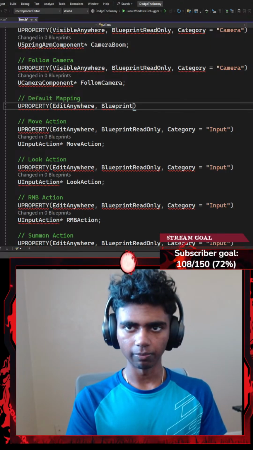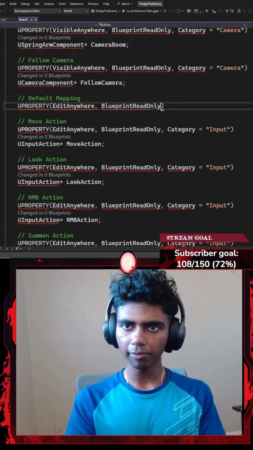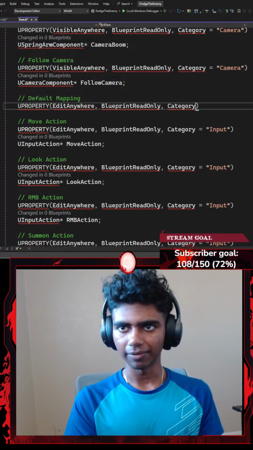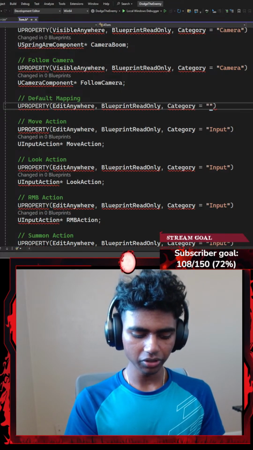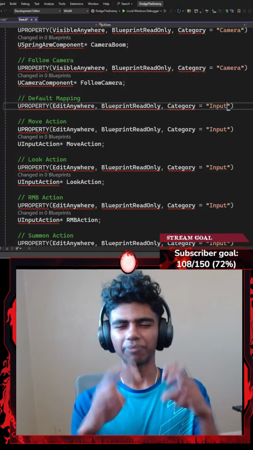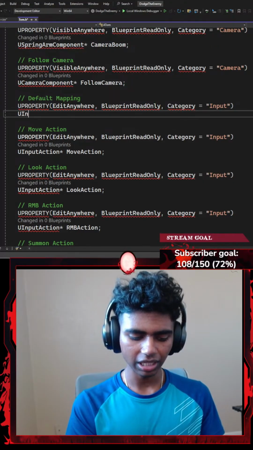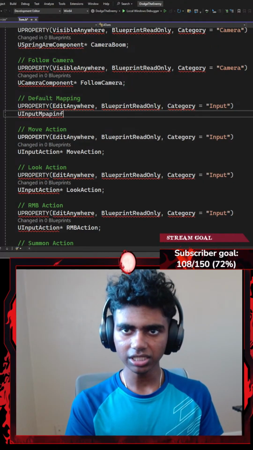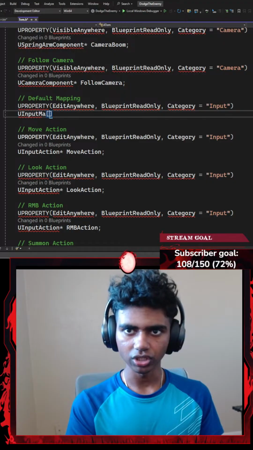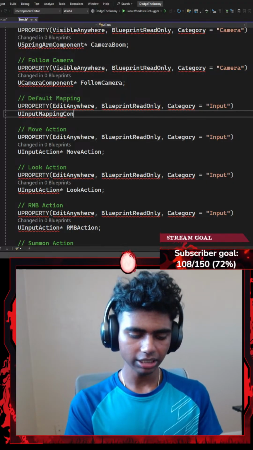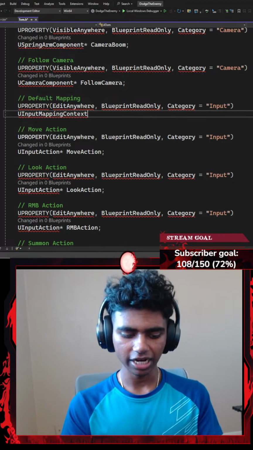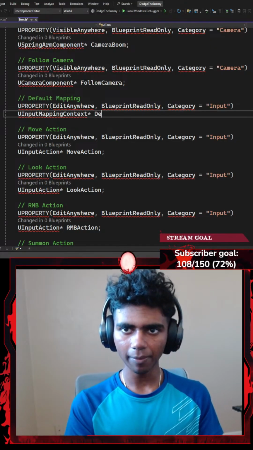I want it to be blueprint read only. I only want my blueprint to be able to read this. Lastly, my category is going to be equal to something like input, because technically input mapping context is like an input. Okay, and then I'm going to go with something like a UInputMappingContext. Alright guys, let's go with mapping context. That is going to be represented by a pointer called something like default mapping.